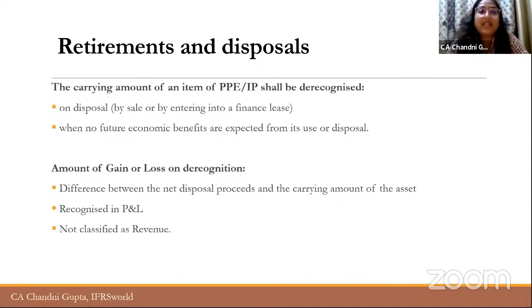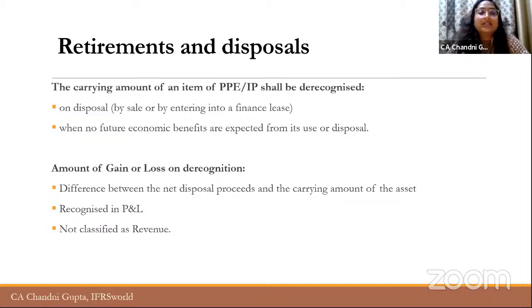So the company can dispose of an asset either by selling it or by entering into a finance lease, or when no future economic benefits are expected from its use or disposal. In that case also, the company is required to de-recognize the carrying amount. And what happens when there is a disposal or a sale, and there is a difference between the disposal proceeds, or you can say the sale value, and the carrying amount?